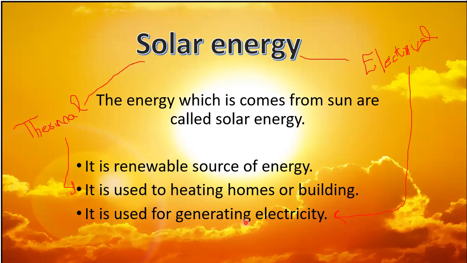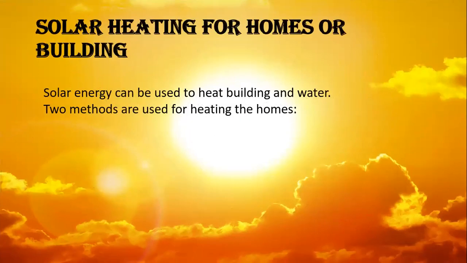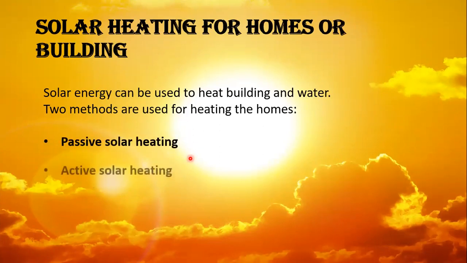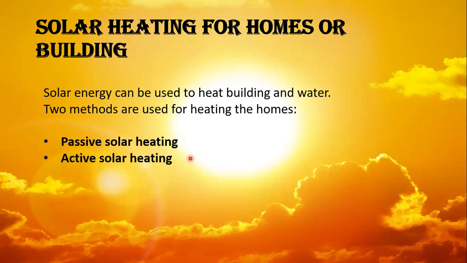Now, first of all, I move towards how we can heat our homes by the use of solar energy. We can heat our homes or water by the use of solar energy. There are two main methods involved. The first one is passive solar heating and the second one is active solar heating.